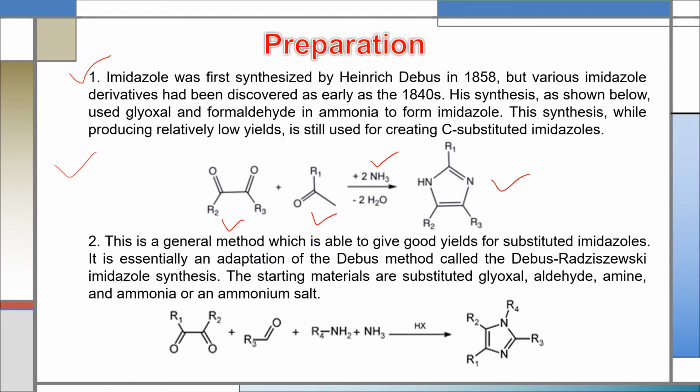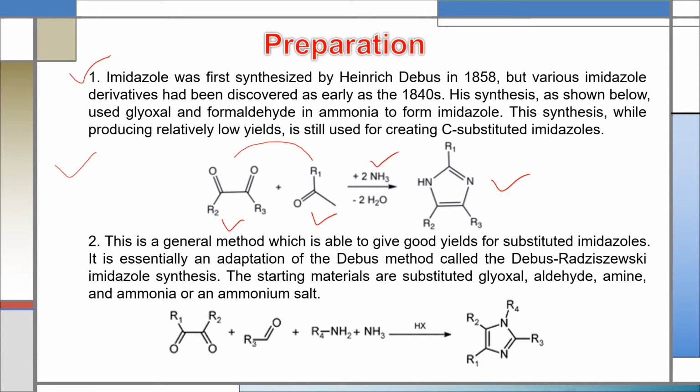During this synthesis, cyclization occurs between glyoxal and formaldehyde. This synthesis, while producing relatively low yields, is still used for creating C-substituted imidazole.